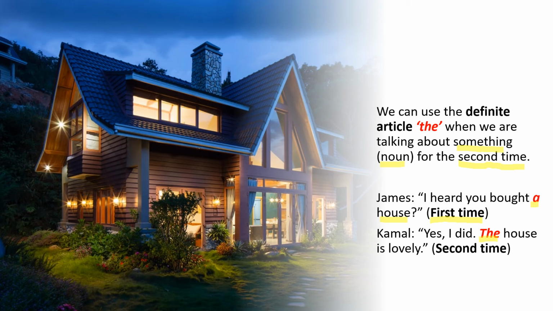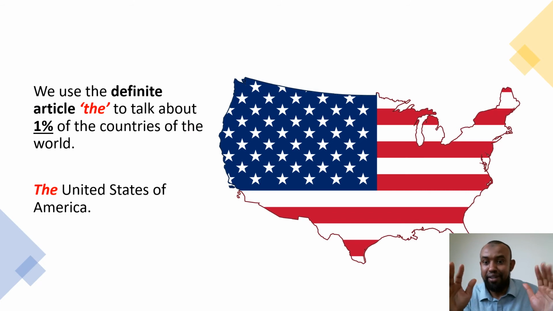Why didn't he say I did buy a car? Because he is going to talk about the car for the second time. So it doesn't make sense to say a for the second time. So grammatically, when we want to talk about the same thing for the second time, we use the definite article the. And don't forget, he's referring to something specific as well. Okay, very good, excellent.